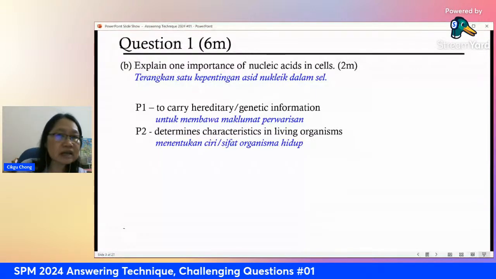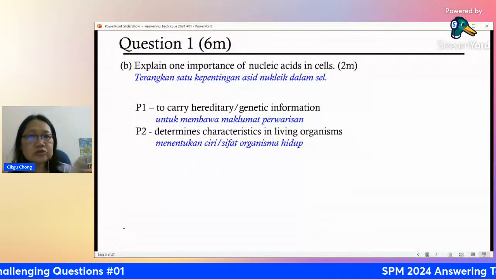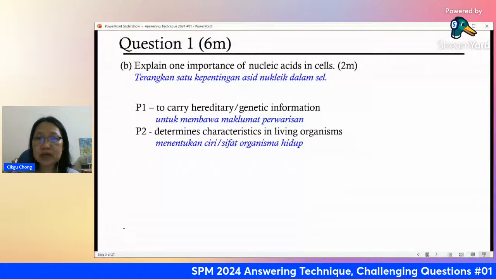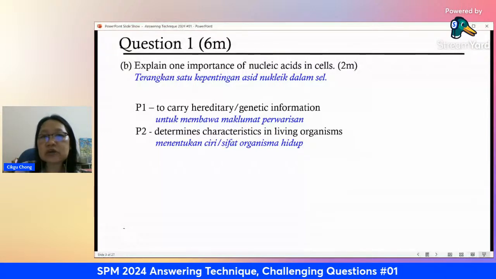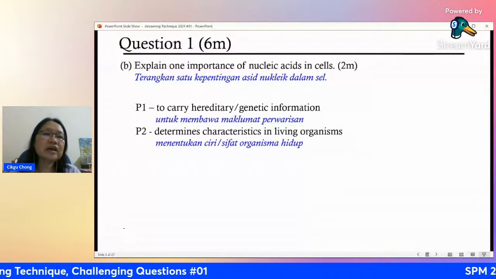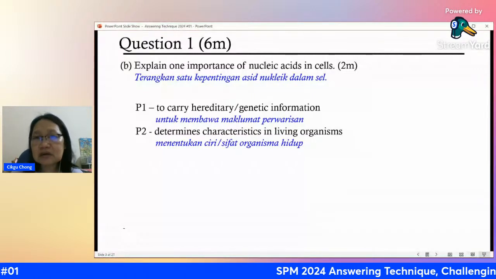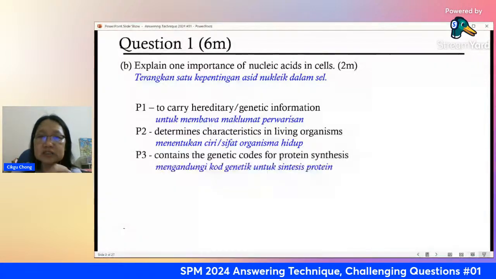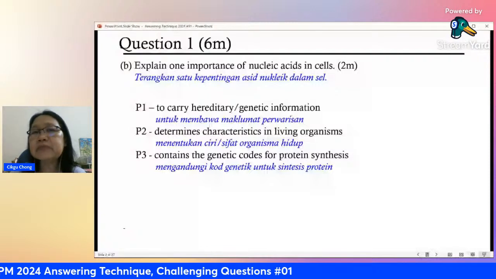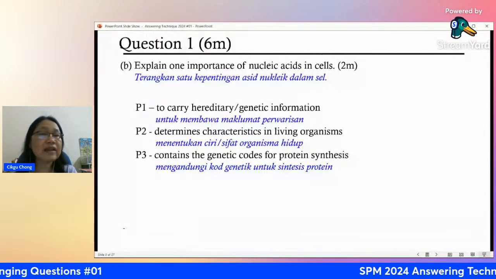Okay, so some people have dark skin, some people have lighter skin, and then some have curly hair, some have the ability to roll the tongue, some are not able to roll the tongue. All these are characteristics. So all this information is stored in your DNA. One more, an extra point: it contains the genetic code, all the codes for making protein, or making the amino acid, stored in the nucleic acid. That's why you need the nucleic acid, because your protein is the basic block of life.